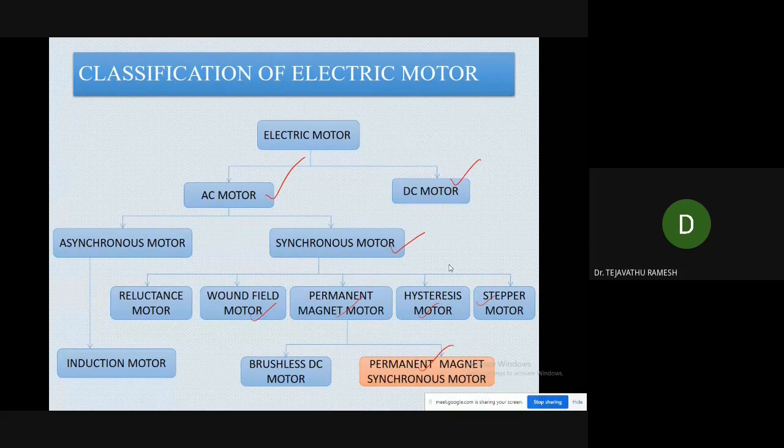Thanks to advanced control strategies like vector control methods, with these advanced techniques we can operate induction motors or PMSM motors similar to the DC motor, which we will see in upcoming slides.